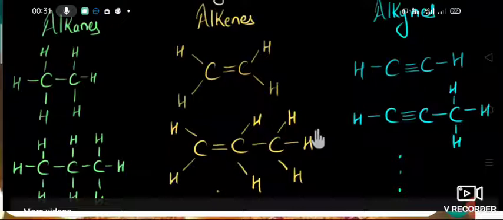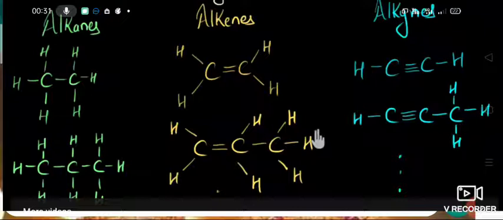We have to remove the A and insert E, so ethane will change to ethene. Ethene is the unsaturated hydrocarbon with 2 carbon atoms. The formula is C2H4.